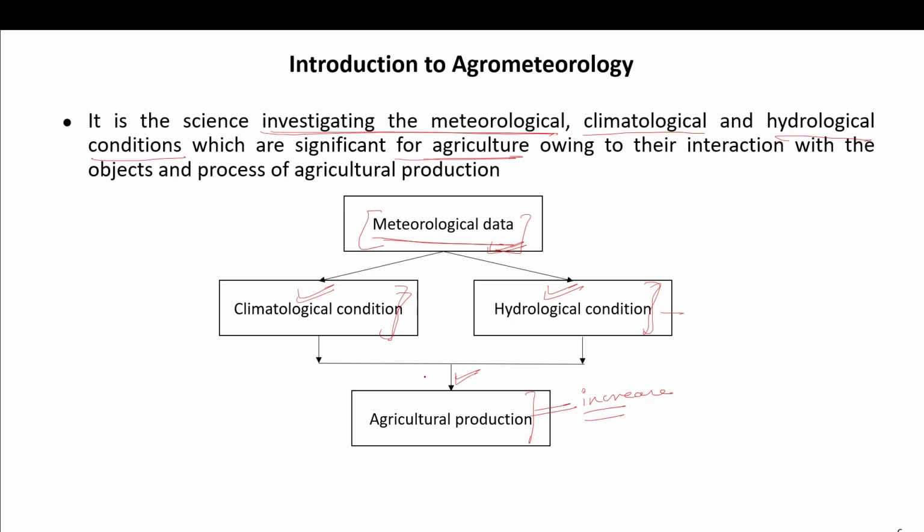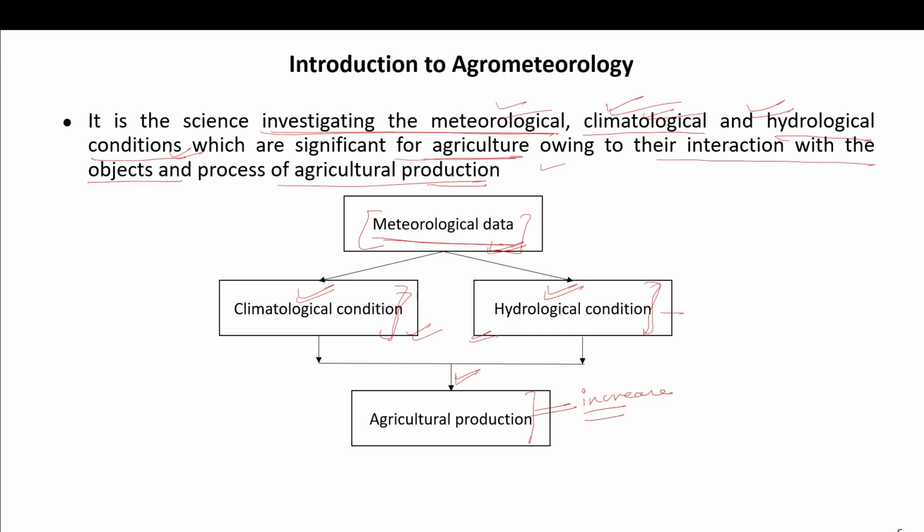So it is the science of investigating the meteorological, climatological and hydrological conditions which are very significant for agriculture. These data are very important owing to their interactions with the object and the process of agriculture production. By getting these data, you can have a good agriculture production and increase the yield.